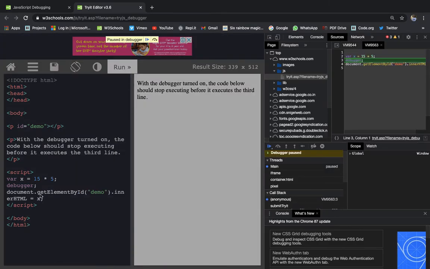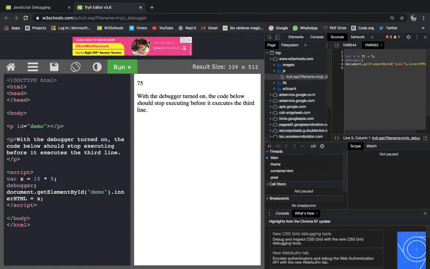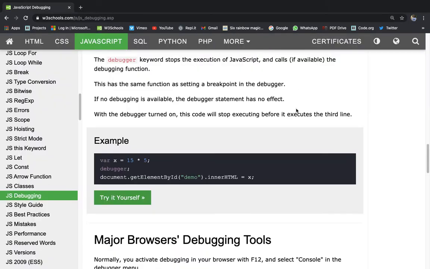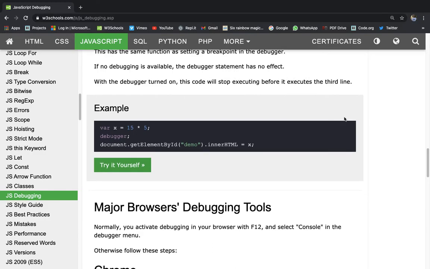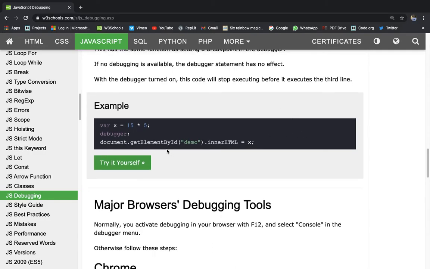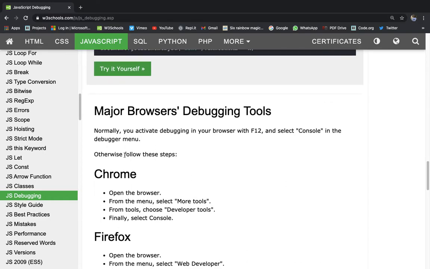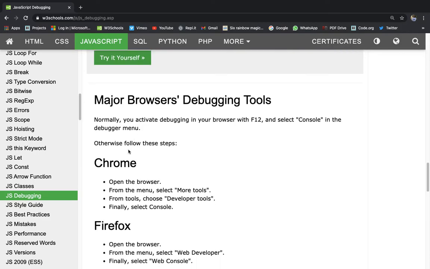You can see what is happening before the debugger keyword and examine JavaScript values, and then just play this again to see what is happening next. Okay. So this is the main part of debugging. Debugging is mostly needed when there are huge programs, and you need the debugger keyword for that. In major browsers' debugging tools, normally you can activate debugging in your browser with F12 and select console in the debugger menu. Otherwise follow these steps.